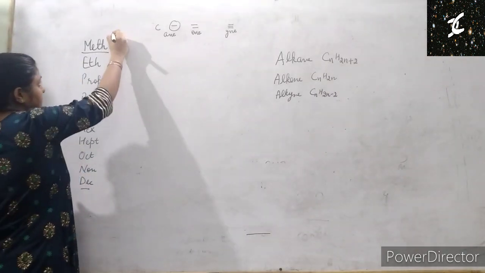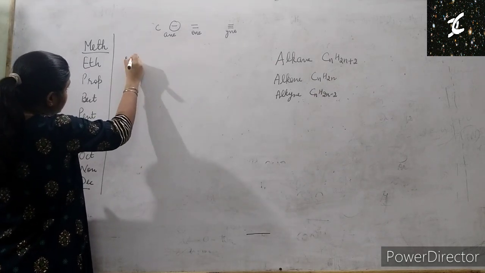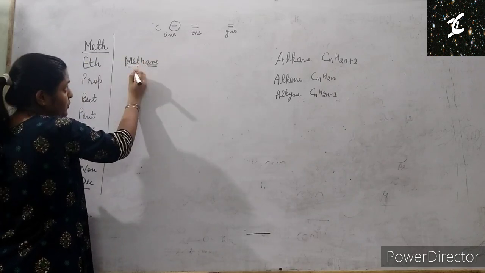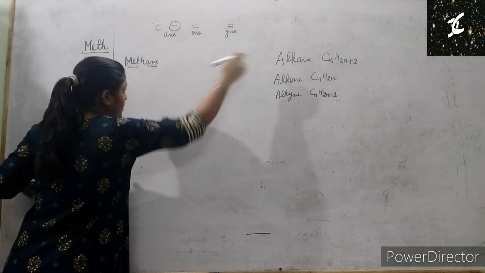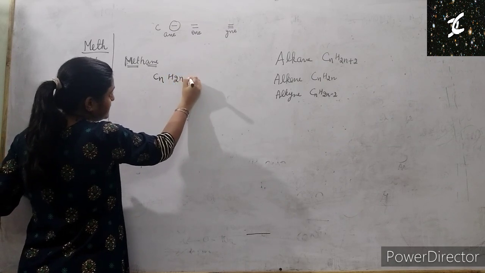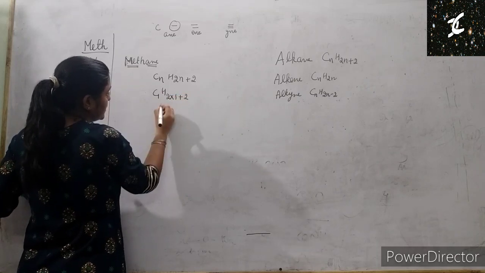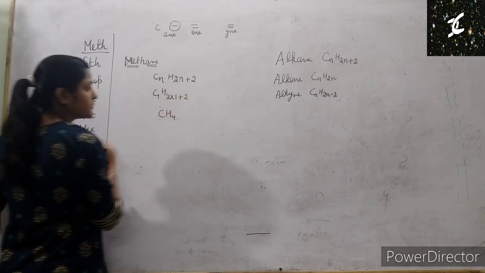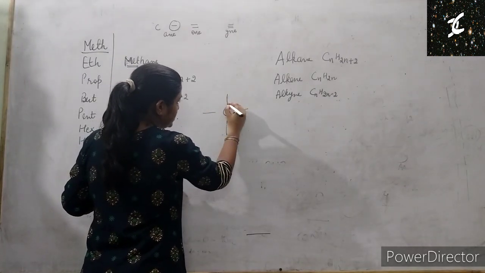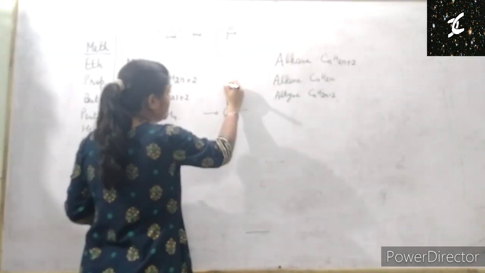First we will take the example of methane. Ane means single bond, meth is a one carbon compound. We'll put the one carbon in this formula, CnH2n plus 2. C1H2 into 1 plus 2, so this is CH4. Now draw the structure. Carbon has 4 outermost electrons, 1, 2, 3, 4, and it has 4 hydrogen.